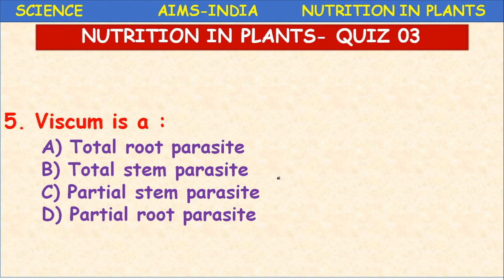Viscum is a... So I am giving a clue. It is a partial parasite. Partial parasite or total parasite? It is also a partial stem parasite. Viscum is a partial stem parasite.